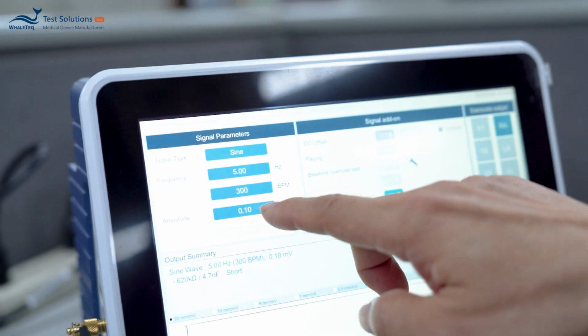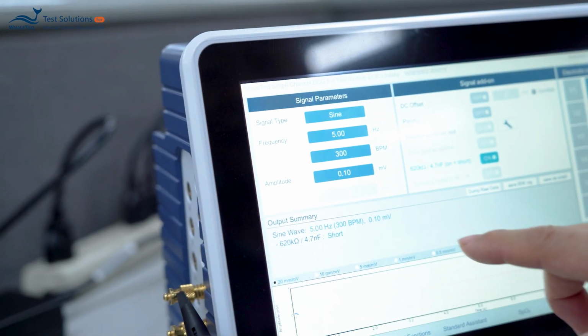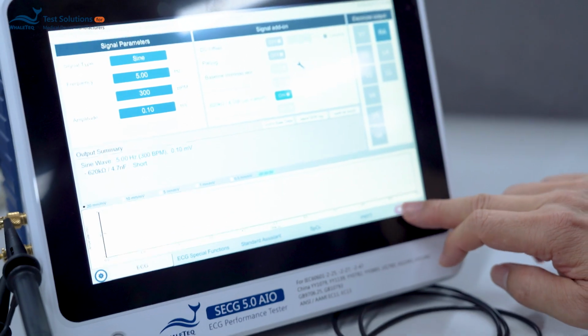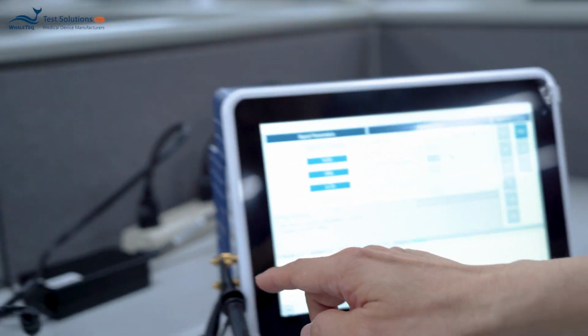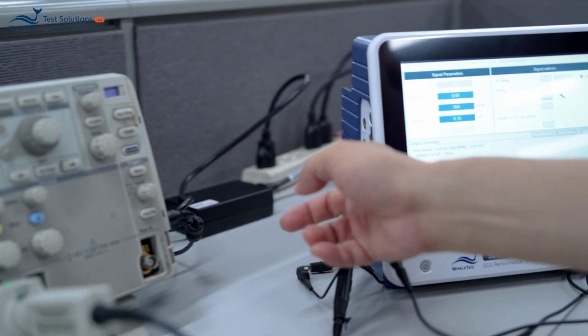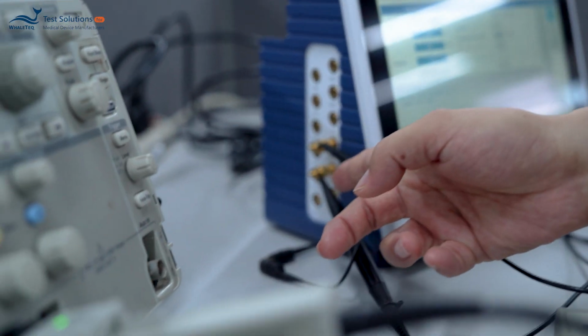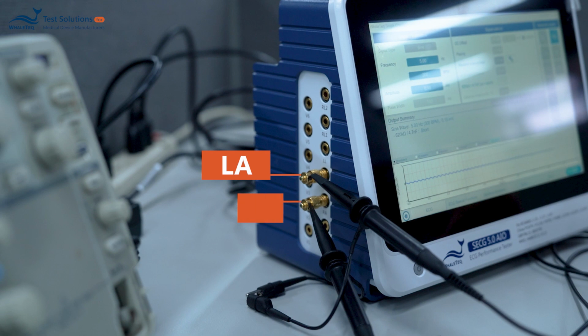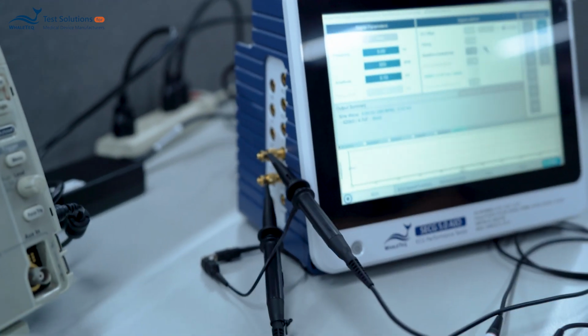So this is a very low amplitude signal. Then I go through the RA to generate the signal. I play the signal, and you will see the RA and the LA output to two probes here.